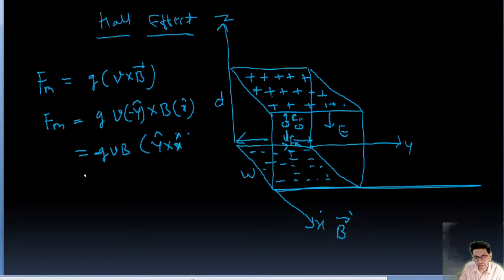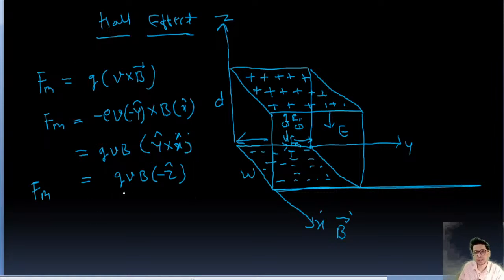Y cap cross x cap gives minus z cap, so Fm is QVB times minus z cap, right? The electronic charge is also minus e, so minus becomes plus, and y cross x is minus z. So this is the magnetic force, guys, Fm.